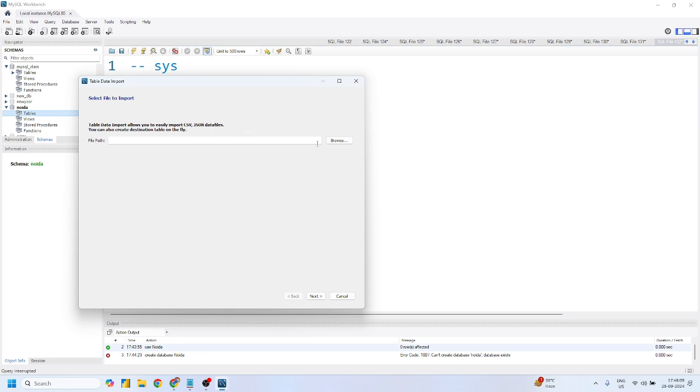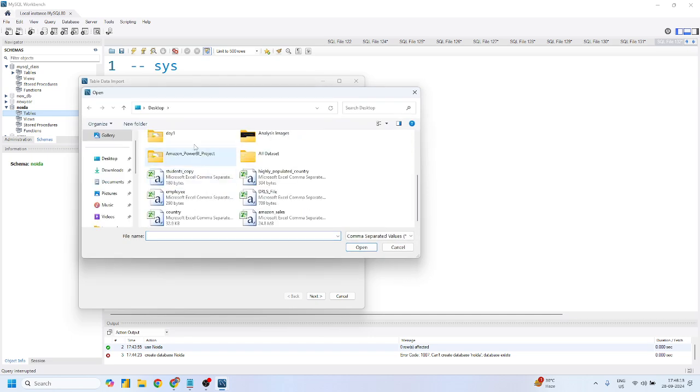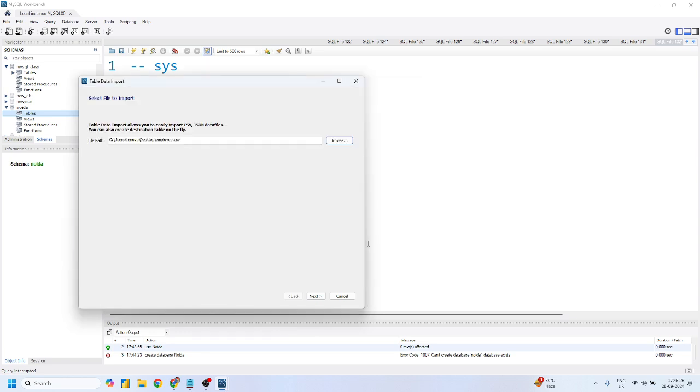Now guys, what you have to do, first of all, just click on this browse, because Mohit, you know that this only allows you to pick a CSV file, so that's why it's showing you the list of all CSV files available on your desktop, right? Now I'll simply select this employee file and click on this open button, right?